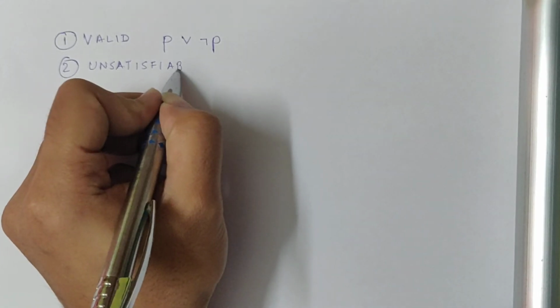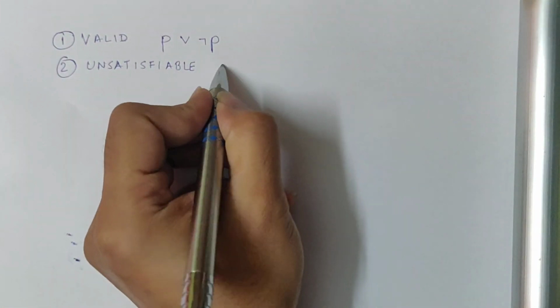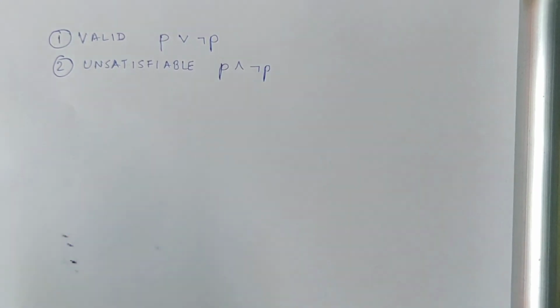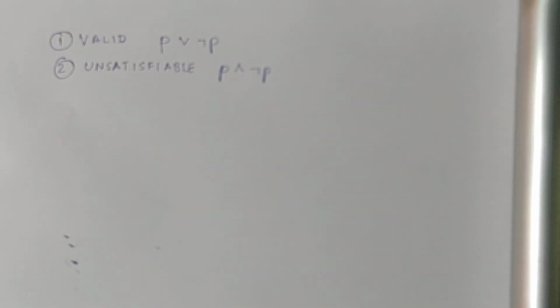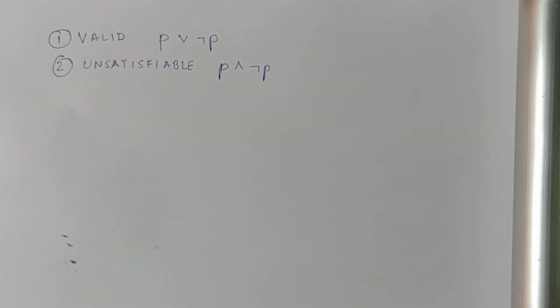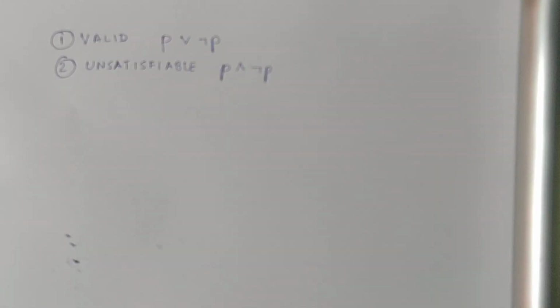The next type is unsatisfiable. The unsatisfiable types of sentences are never satisfied by any truth assignment. What is an example? Simple. Whatever truth assignment you do to P, this sentence always comes out to be false, and that is the property of unsatisfiable sentences.